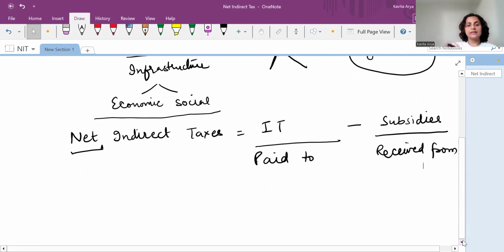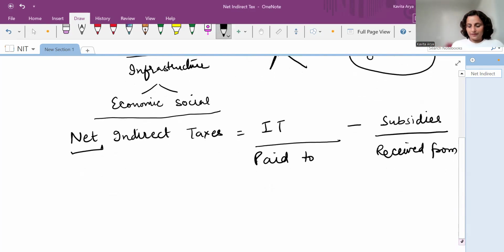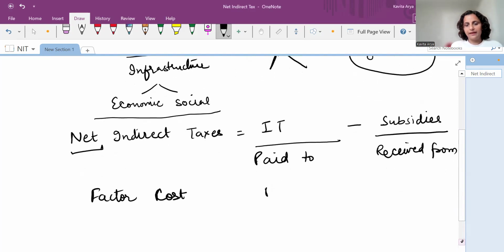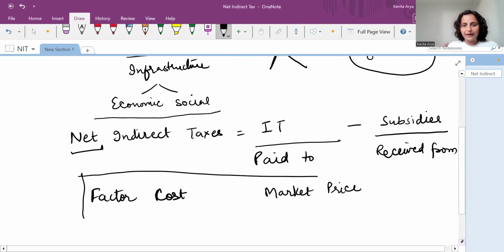Why is this important? Because NIT is the determining factor for balancing two things: factor cost and market price. This is a concept which is going to be very vital for the numericals.